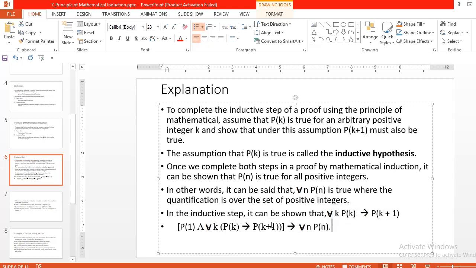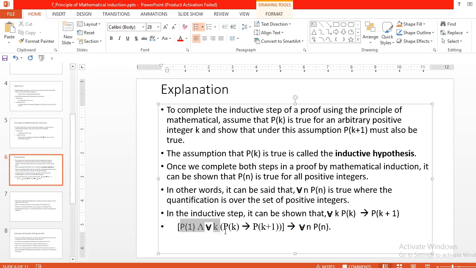How can we read this? P of 1, and this symbol stands for the conjunction 'and', and for all k, if P of k is true, then P of k plus 1 is also true.